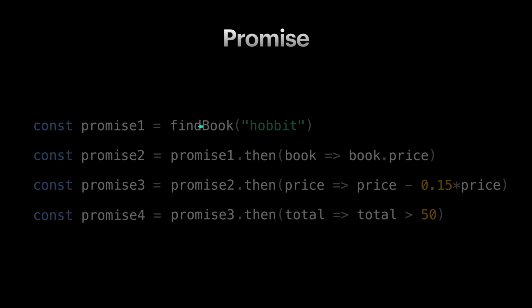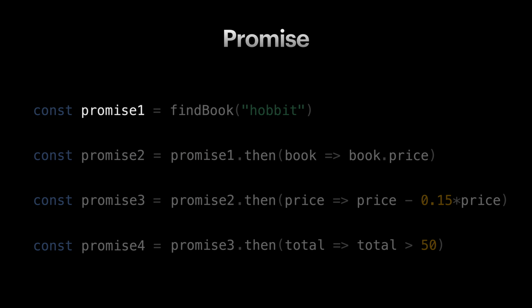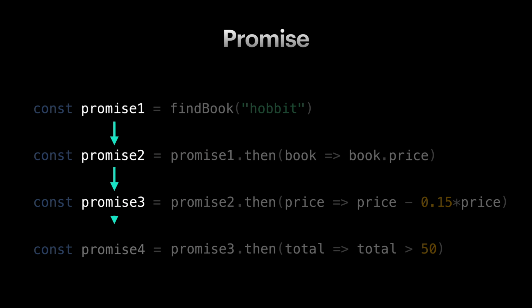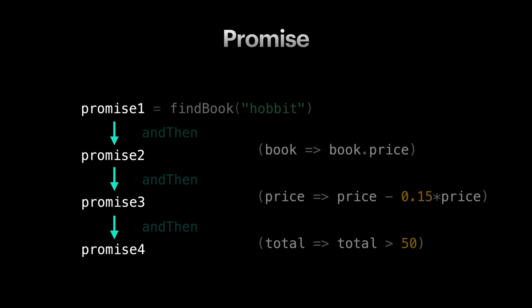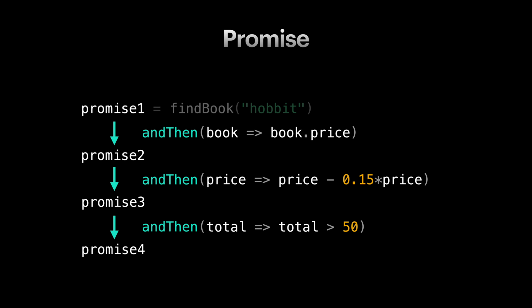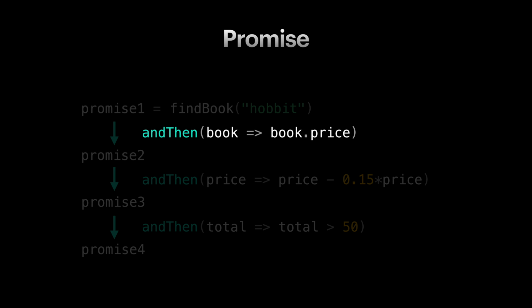Looking at this, we can see the pattern of how the data is flowing through the promises. If we look closer, this is actually a transformation between promise objects. If what we are doing here is simply converting one promise to another, then we can model these transformations simply by functions. We just need to design a function like, quote-unquote, andThen that internally uses the promise then method and reorganizes the inputs and outputs. The andThen function receives a callback same as the then method. It returns a new function that receives a promise as an input and returns a new promise as an output.